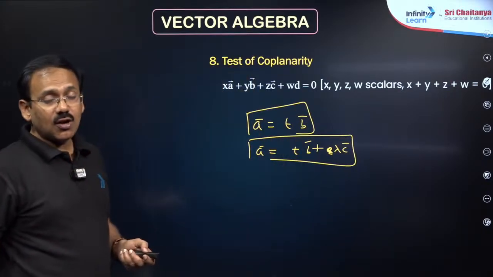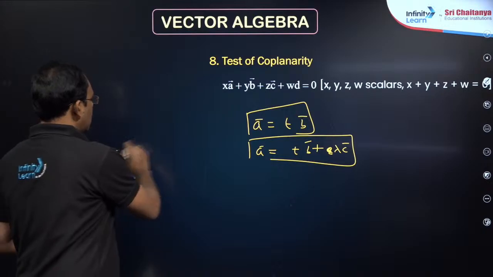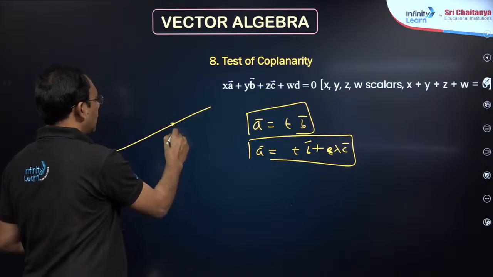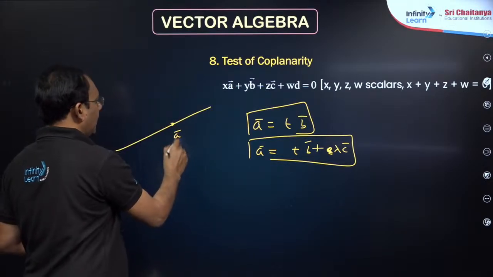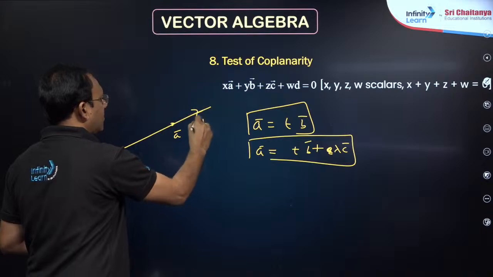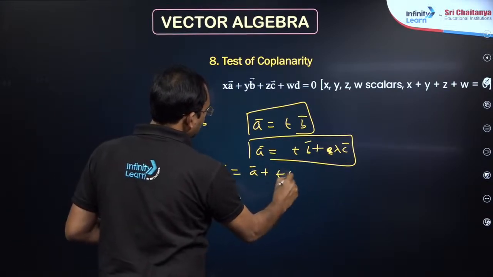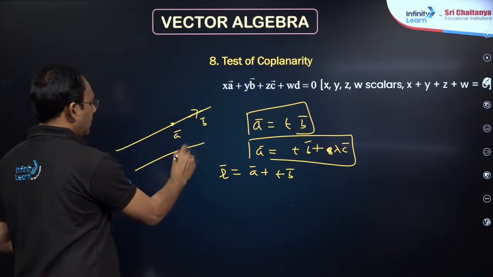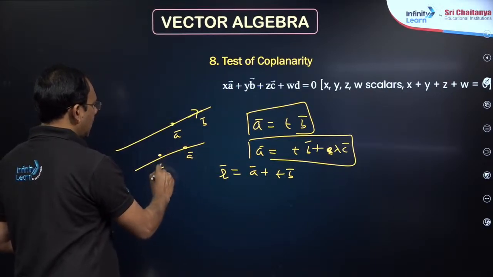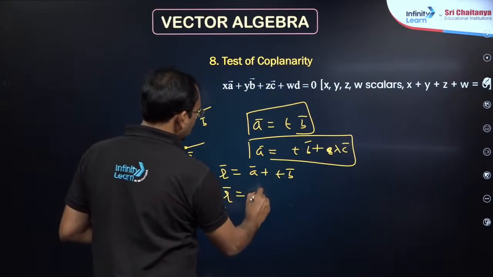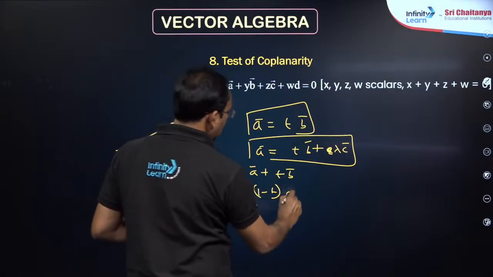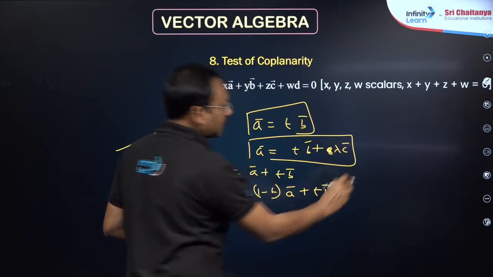Now the equation of a line passing through a point a bar and parallel to a vector b bar is r bar is equal to a bar plus t b bar. The equation of a line passing through two points a bar and b bar is r bar is equal to 1 minus t into a bar plus t b bar.